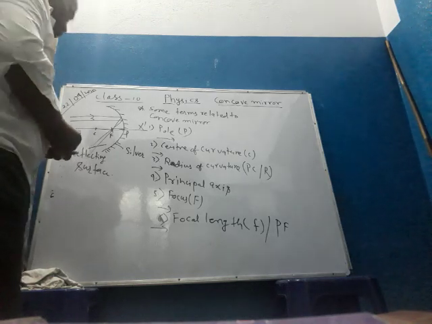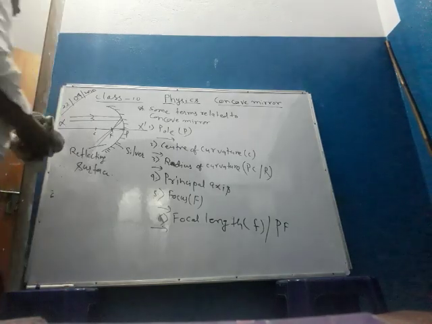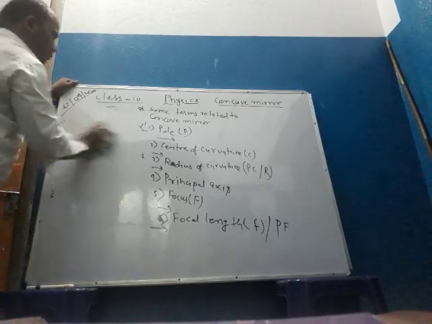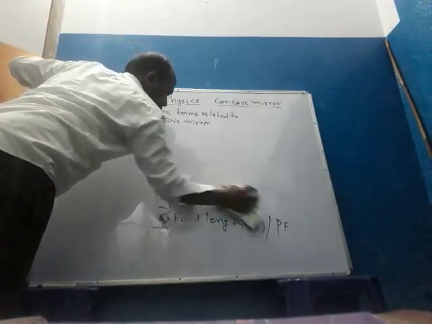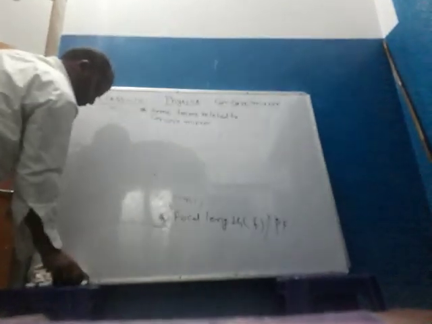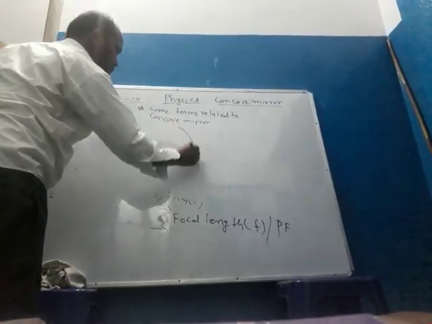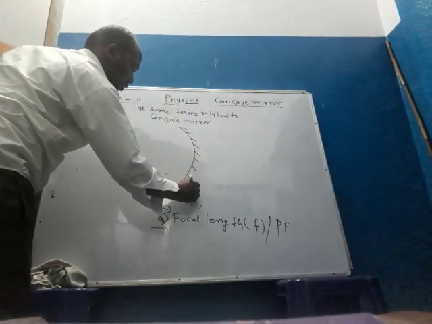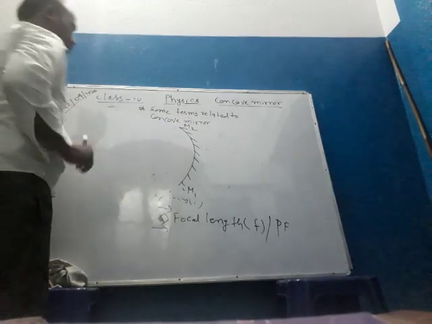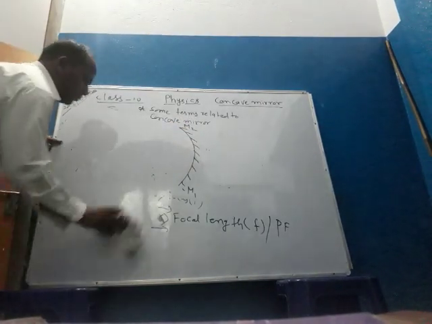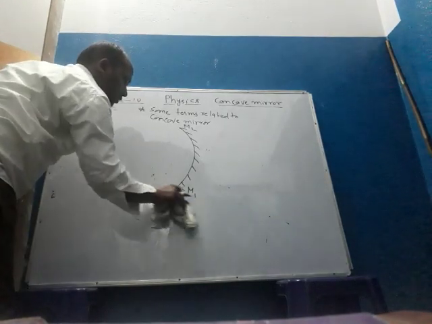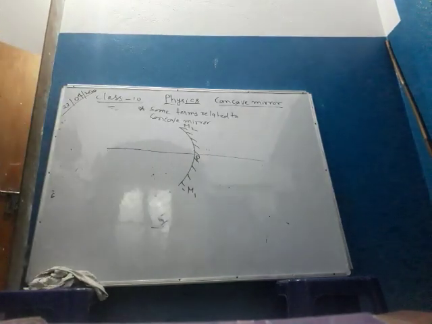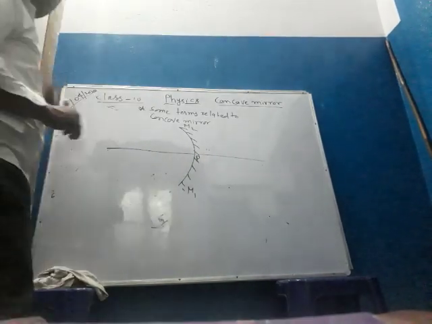Considering these points, we can conclude in a diagram. Suppose M1 M2 is a concave mirror and the middlemost point P is the pole.